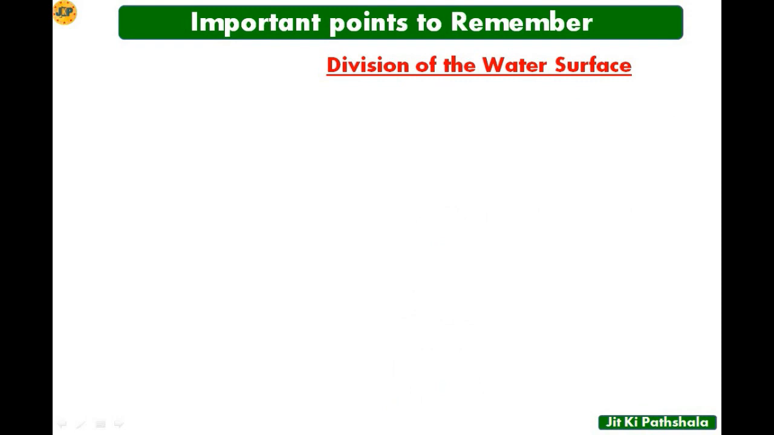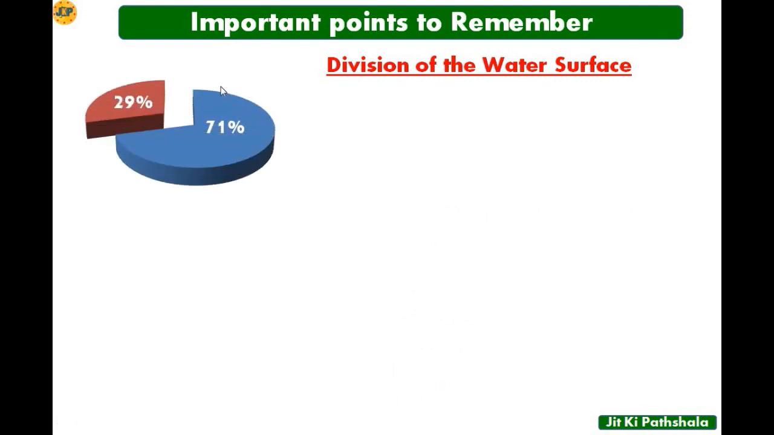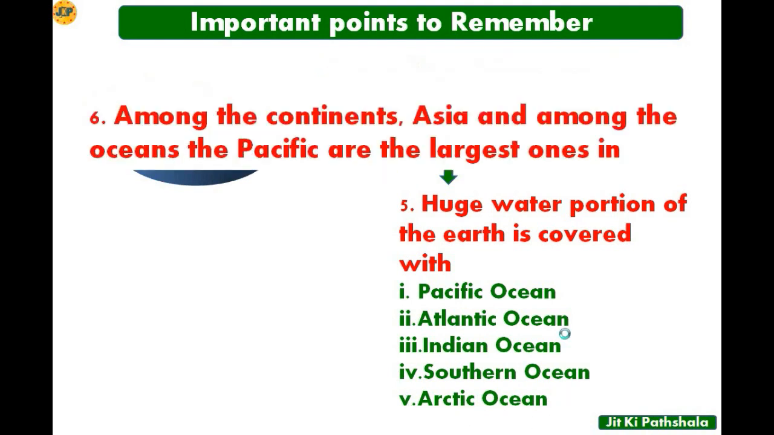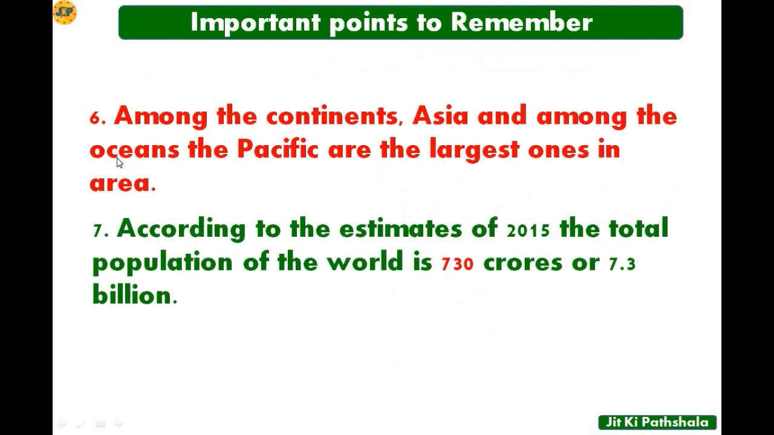In this page you will see about the division of water surface. So 71% of the Earth's surface is covered by water, and this 71% is basically covered by Pacific Ocean, Atlantic Ocean, Indian Ocean, Southern Ocean and Arctic Ocean. That means this 71% part is divided especially among these 5 parts. Now let's see point number 6.